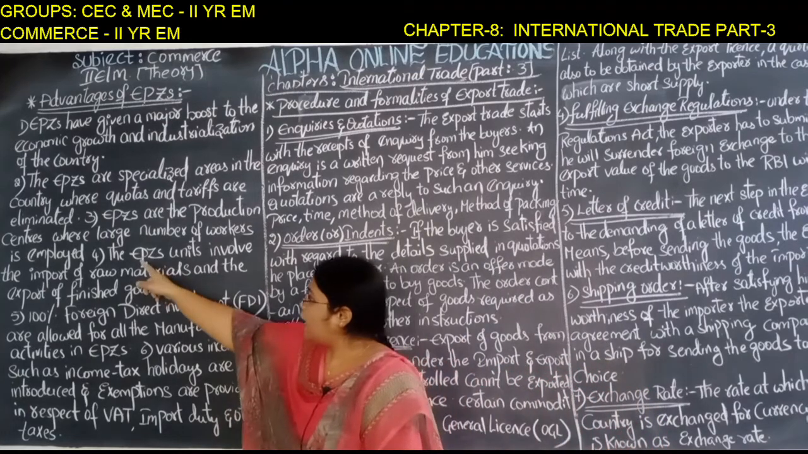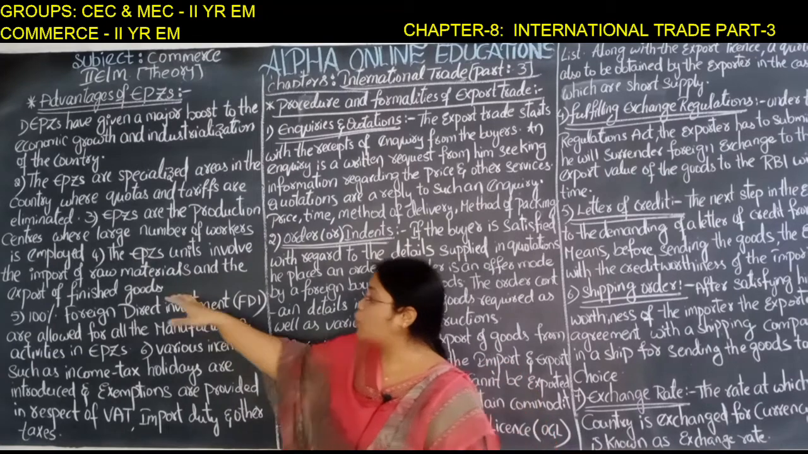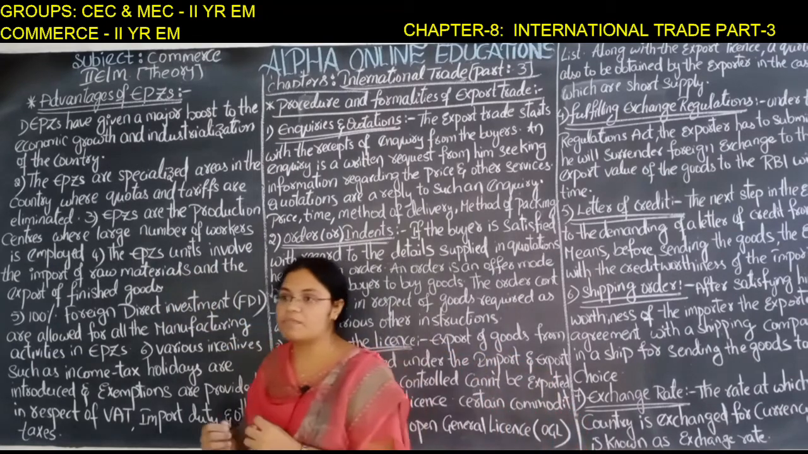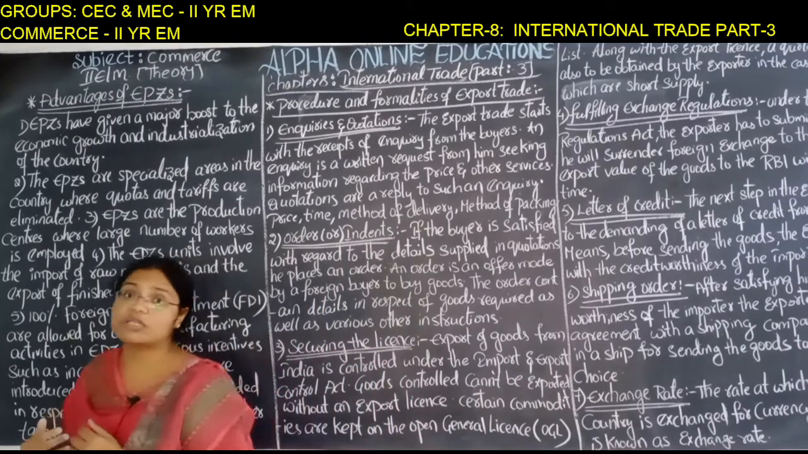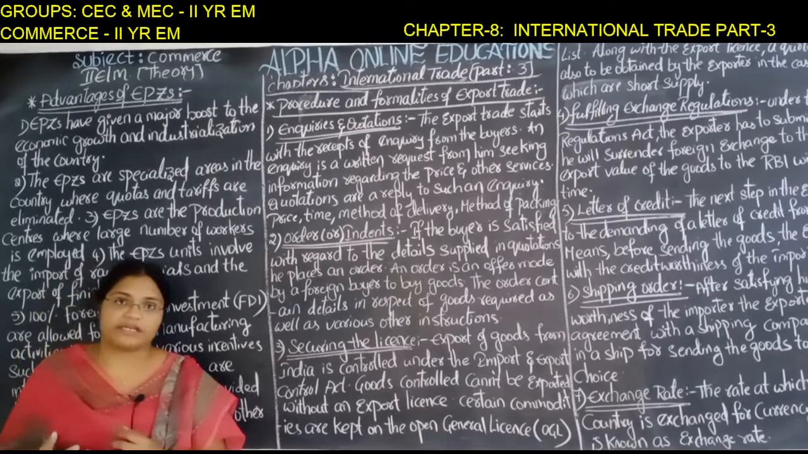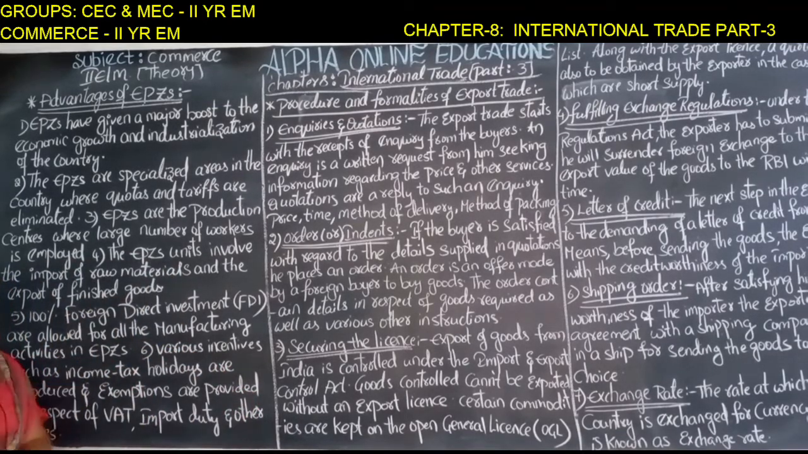The export processing zone units involve the import of raw material and the export of finished goods. So they will import the raw material and they will export the finished goods. Here the finished goods means the final product. Finished goods means the final product is exported to the foreign countries or host countries by the home country. 100% foreign direct investment.